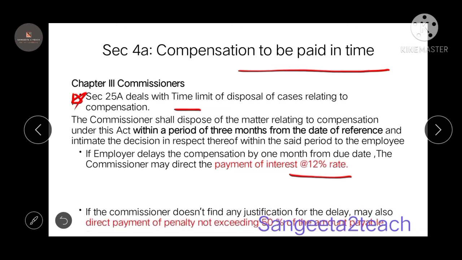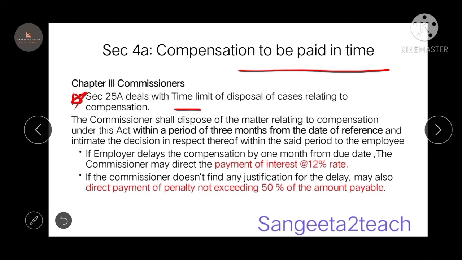And if the commissioner does not find any justification for delay, the employer is asked for the justification, so why there is a delay. Even if the employer gives his justification but the commissioner is not satisfied with that justification of delay, then he may direct the penalty not exceeding 50% of the amount payable. So the employer has to pay the penalty, because the commissioner is not satisfied with the justification. The penalty will not be more than 50% of the amount payable.